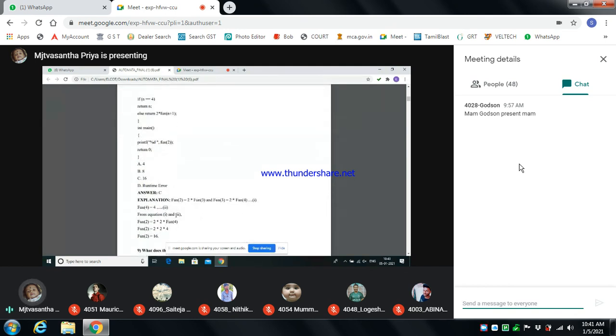See here, the explanation is given. So function of 2 star of function 3, I told that the frame will be created. That function of 3 frame will be created, here 2 star of function of 4. Then it will execute the fourth statement. 4 equal to 4 means the condition is true, right? So it will return n. So n will be 4, right? Function of 4. So 4 star 2 star 2.